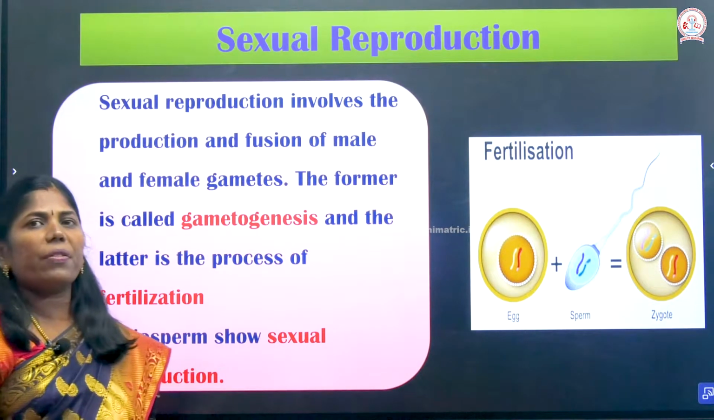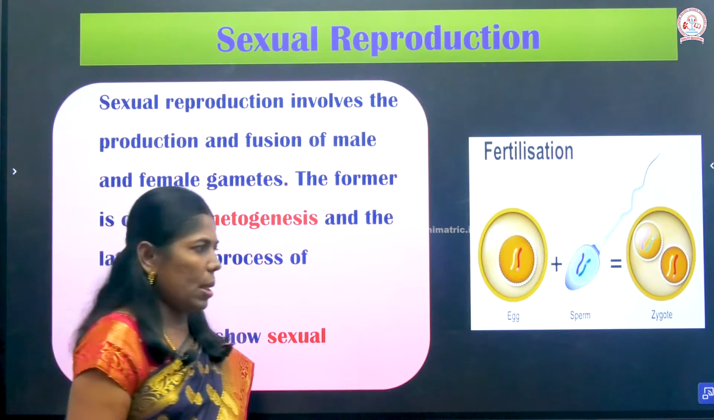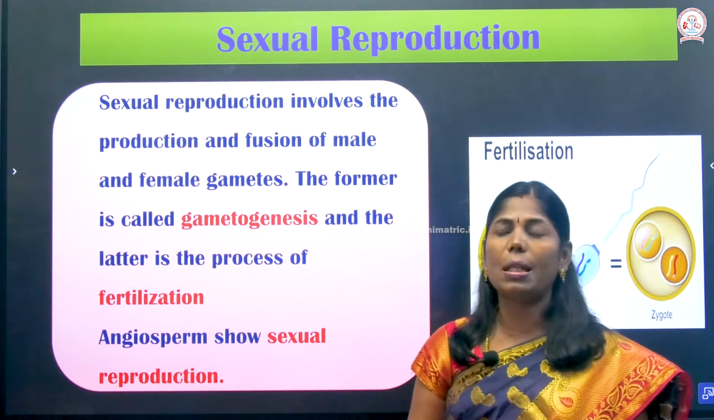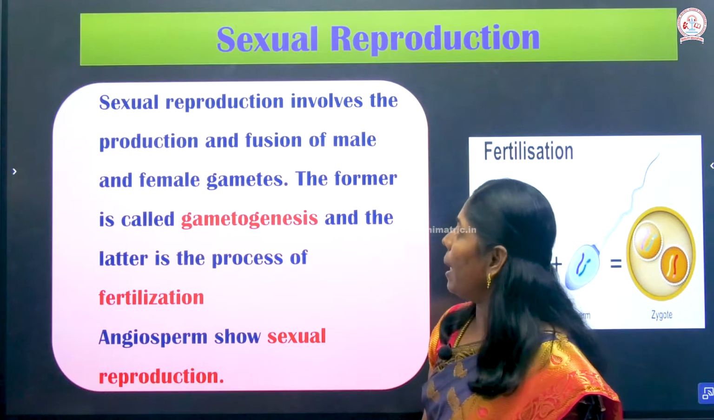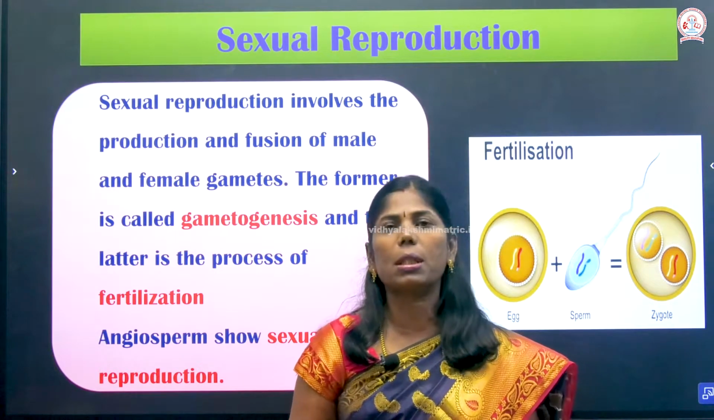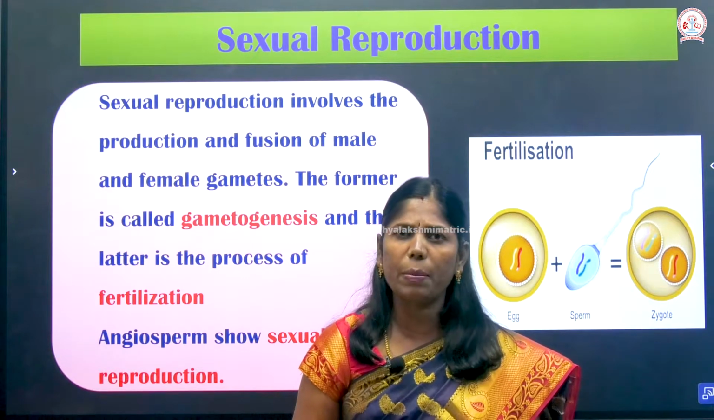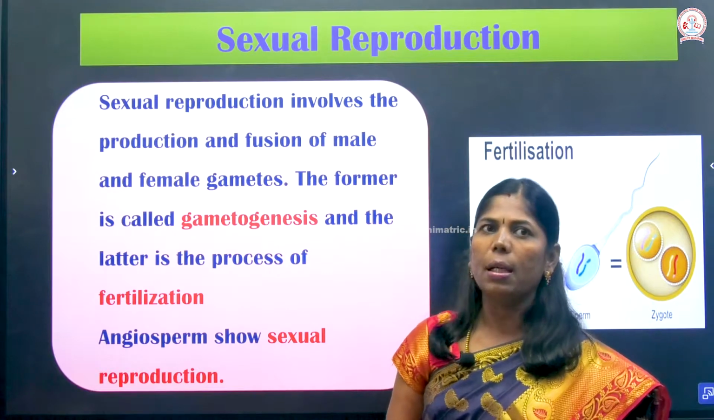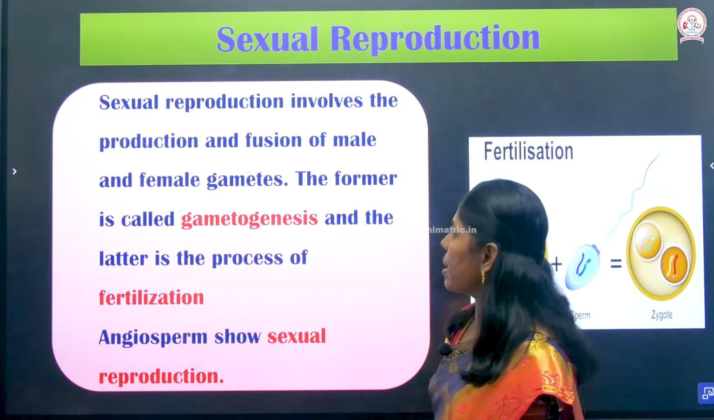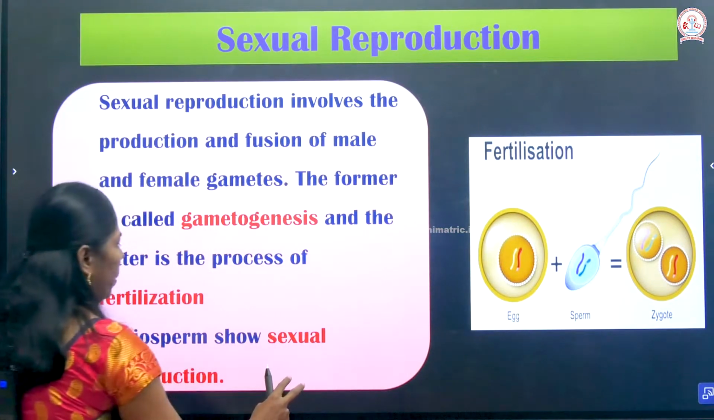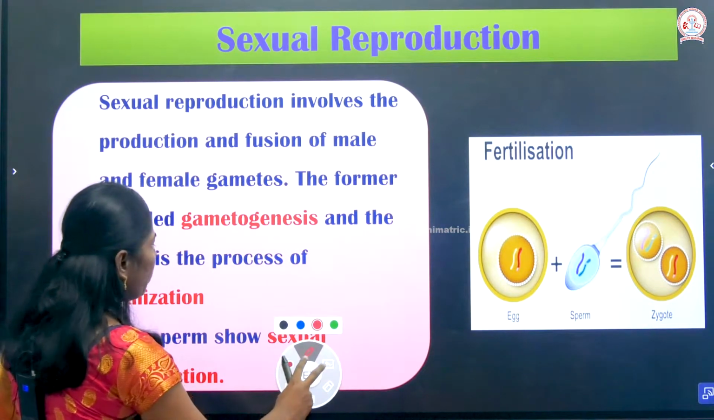So, what is the definition of sexual reproduction? Sexual reproduction involves the production and fusion of male and female gametes. That process is called gametogenesis. Gametogenesis means the formation of the gametes. And later this process is known as fertilization. So, what is fertilization? This is syngamy. Fertilization is called syngamy.